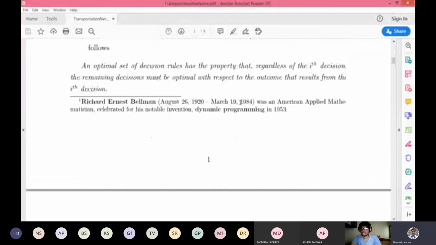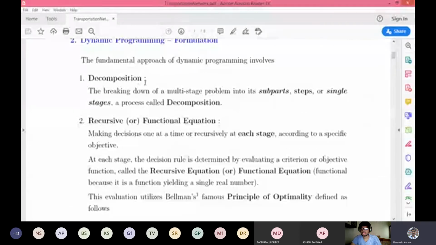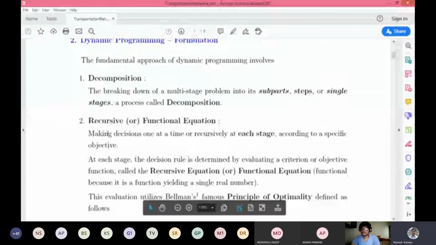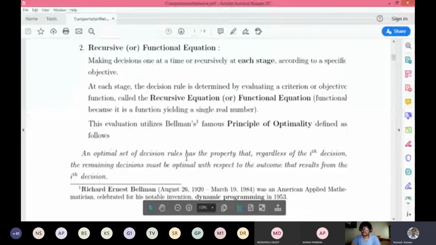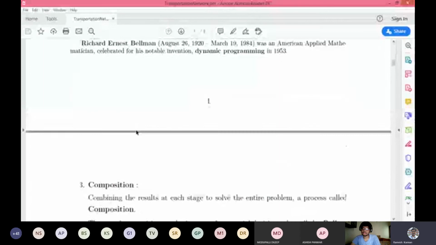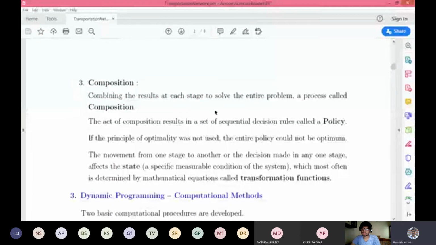The first step is called decomposition. You divide the problem into different stages, and recursively we look into each stage and take out the optimal decision based on the principle of optimality. The next is called composition. The results of individual stages are known as the composition, which is what we call an optimal decision. And the set of sequential decision rules is called a policy. This is more mathematical terminology.